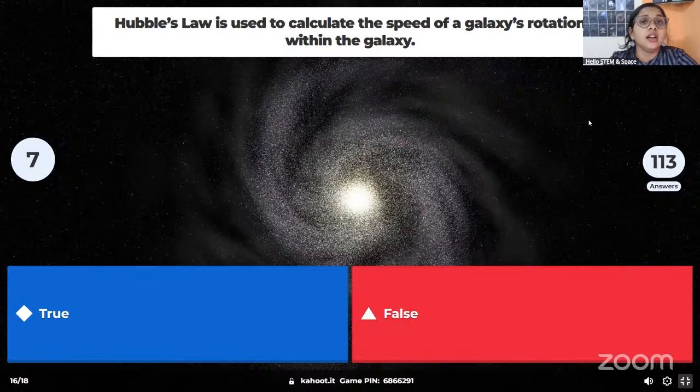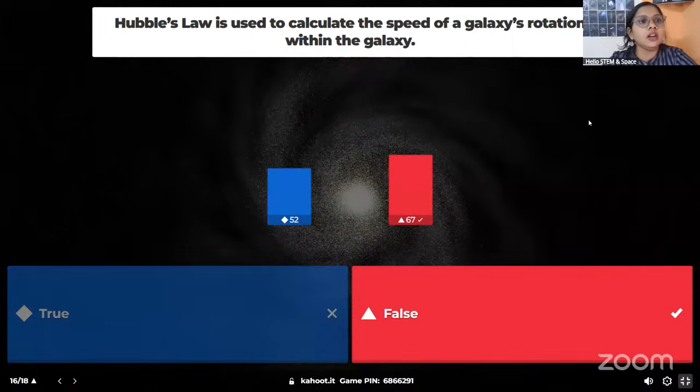If you can remember the equation and what this law is about, then you can easily answer some of the questions in the exam. And we got a mixed up answer. The correct answer is false. Hubble's law actually calculates the speed of a galaxy which is moving away from us, because of the expansion of the universe. It will not calculate the speed of a galaxy's rotation.